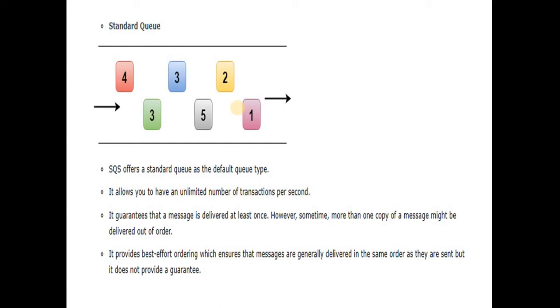Like in the case of the standard queue, we receive 5 messages. In that case, they might lose their order. In the image here, we are getting the first message, then the second message. After that, directly we are getting the 5th message, and message number 3 is duplicated here. Actually it's very rare in the case of the standard queue, but still this exists in the standard queue.